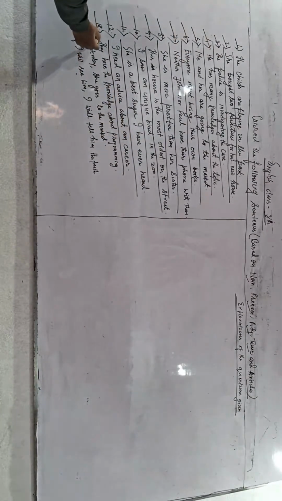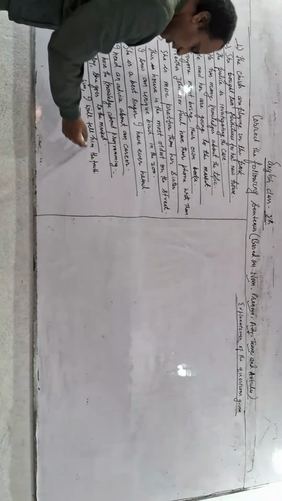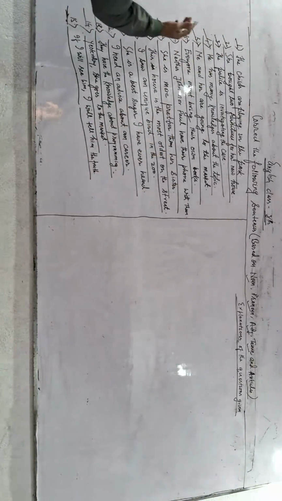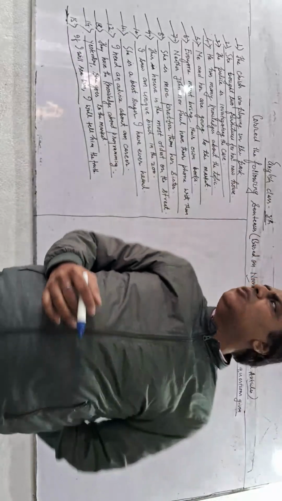12th question: I need an advice about an career. 13th question: they have the knowledge about programming. 14th question: yesterday she goes to the market. 15th question: if I will see him I will tell him the truth. These are the 15 questions I have written on the board, and all of them unfortunately have errors which we have to find and correct.